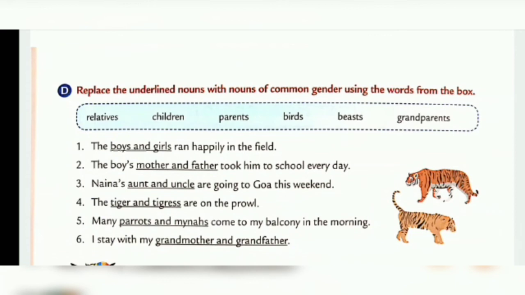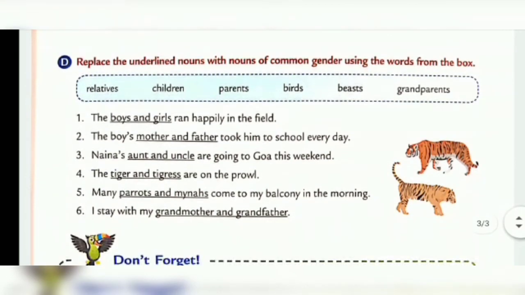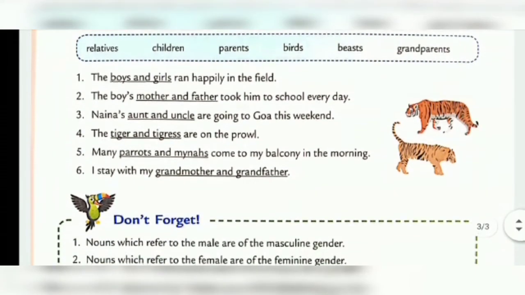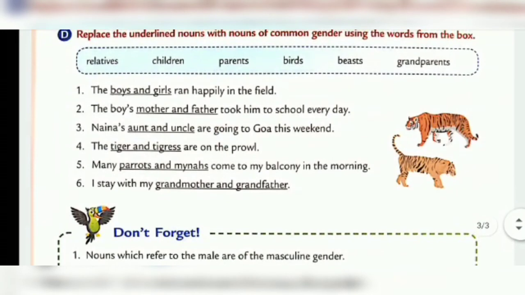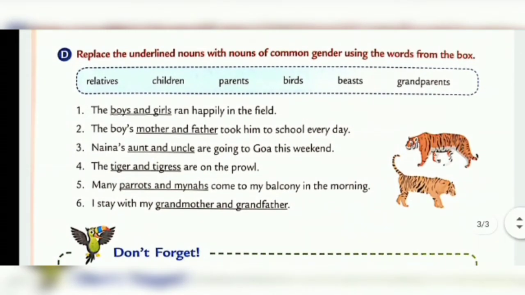Now, the last one is: replace the underlined nouns with nouns of common gender using the words from the box. Here some common gender nouns are given in the box, and we have to replace the underlined nouns with them. For example, the boys and girls ran happily in the field. The second, the boy's mother and father took him to school every day. Third, Nana's aunt and uncle are going to Goa this weekend.